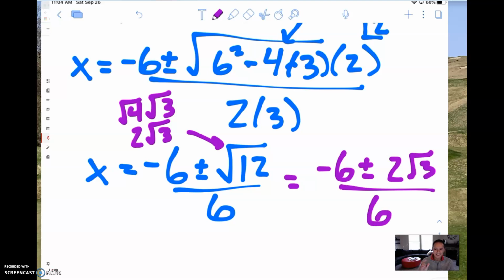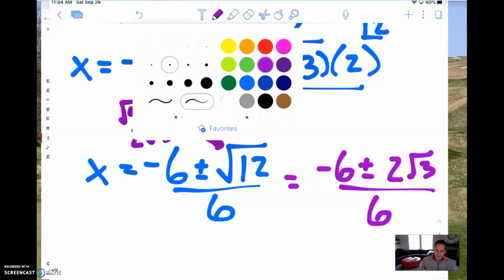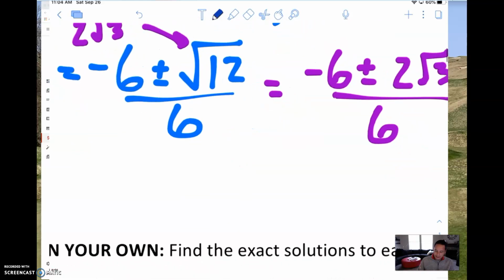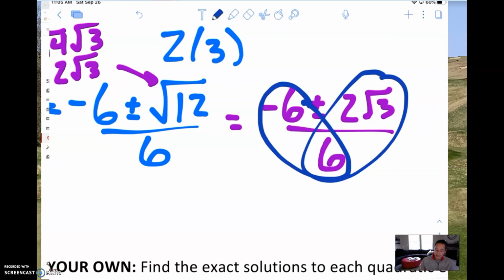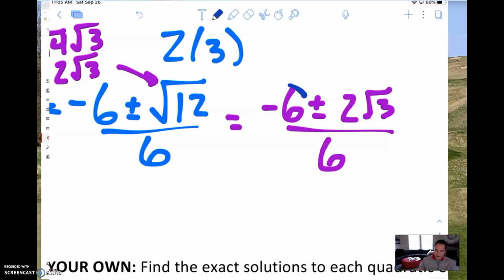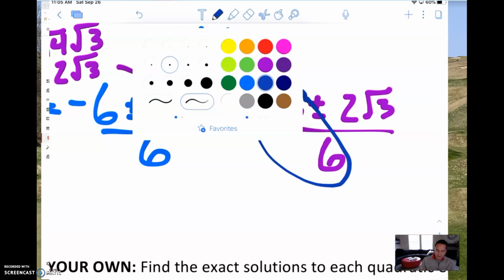And you might be tempted to stop right there, but this can be simplified just a little bit more as well. This 6 is dividing both components. This 6 is dividing here, and it's also dividing here. So we're going to take each part and simplify it. If I do this part, negative 6 divided by 6, that's just a negative 1.